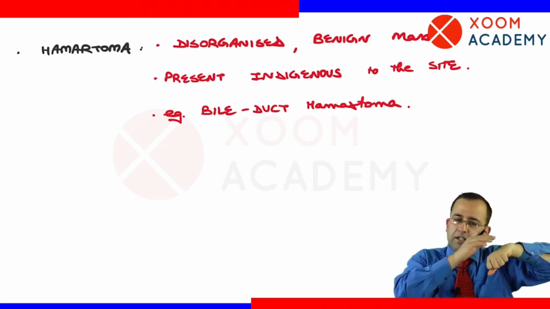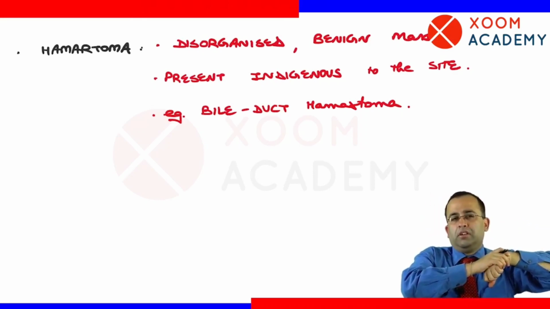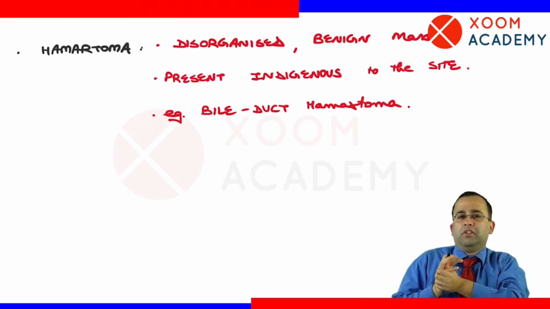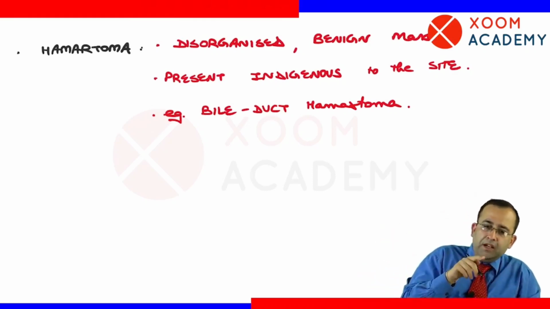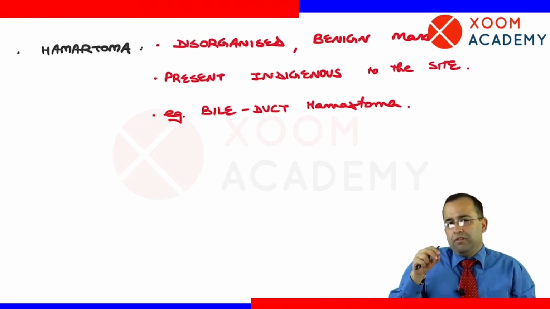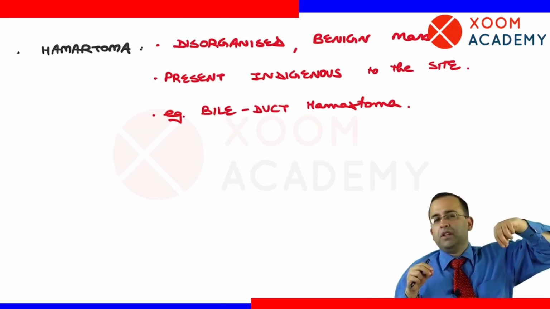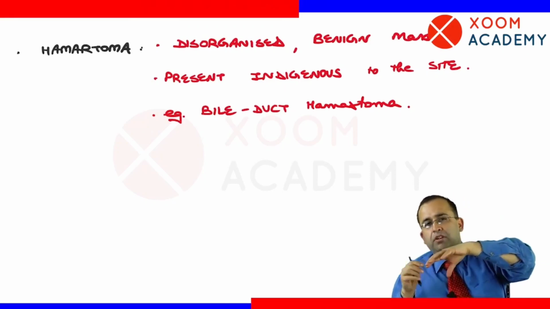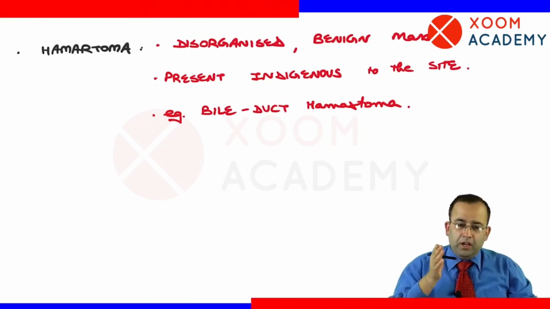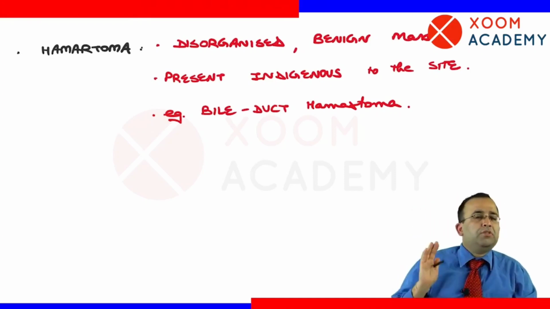Suppose bile ducts, instead of being organized in the portal tract, are present randomly, disorganized in the liver, it is benign. It is a benign disorganized mass present indigenous to the site. है तो liver में ही ना. Normally also they are in liver. After being disorganized, they are in liver only. So it is a hamartoma. Bile duct hamartoma, disorganized mass indigenous to the site, is hamartoma.